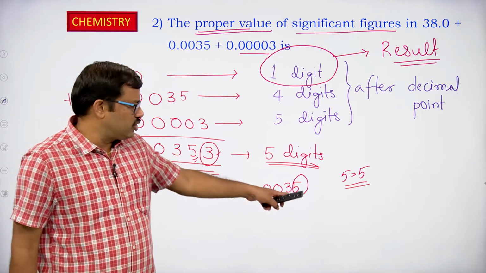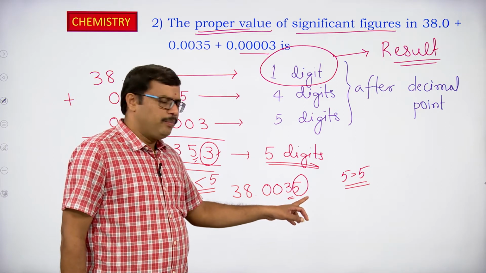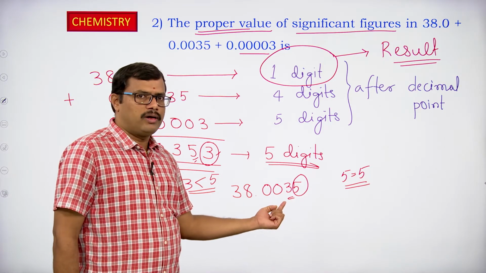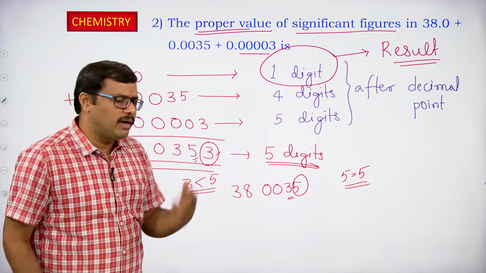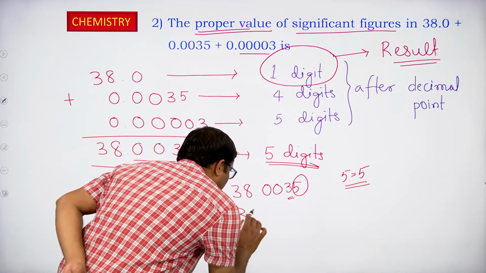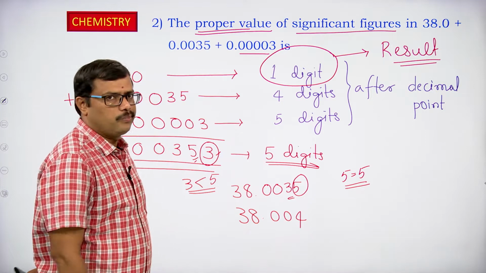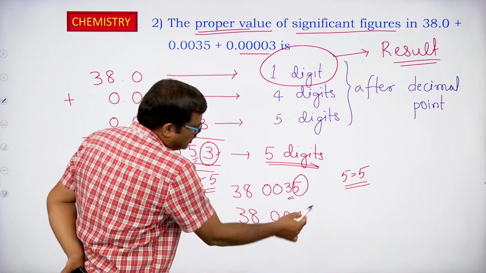So in this case, the last digit to be removed is equal to 5 and the preceding number is 3. The preceding number is 3, it's an odd number, right? So in that case, what do you have to do? We have to increase it by 1. So we can change it to 4 by removing 5.